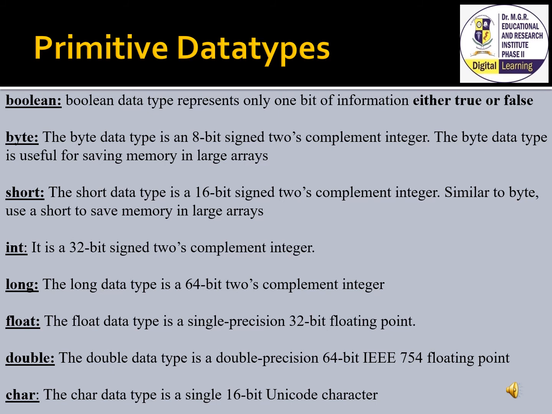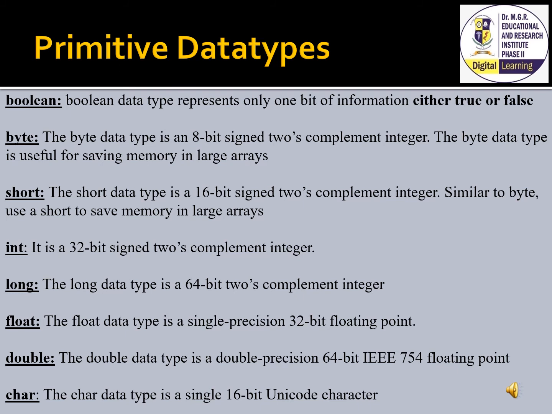Integer data type. Integer data type is a 32-bit signed 2's complement integer value, and it is used as a default data type for integral values unless there is a concern about memory. The default value is 0. Next is long data type. Long data type is a 64-bit signed 2's complement number, and this type is used when a wider range than int is needed, and the default value is 0L.